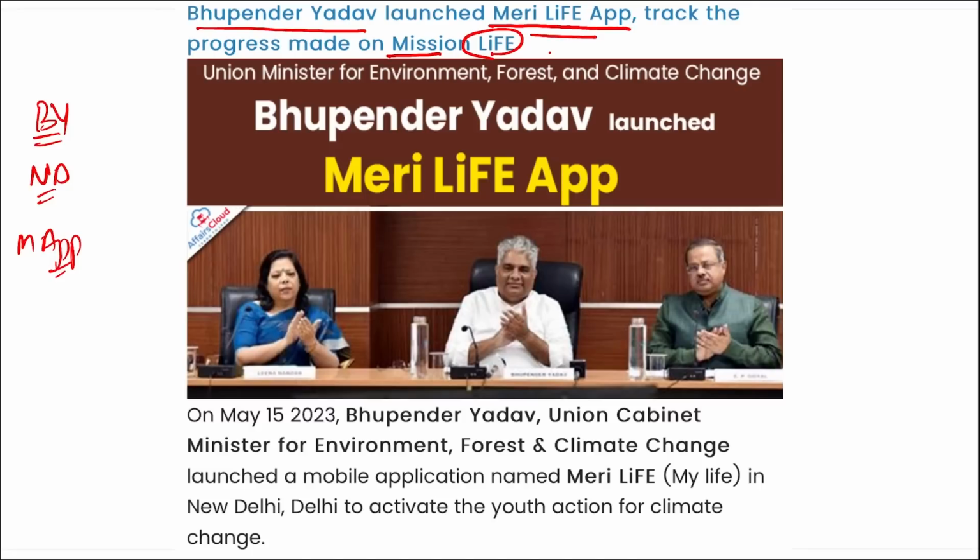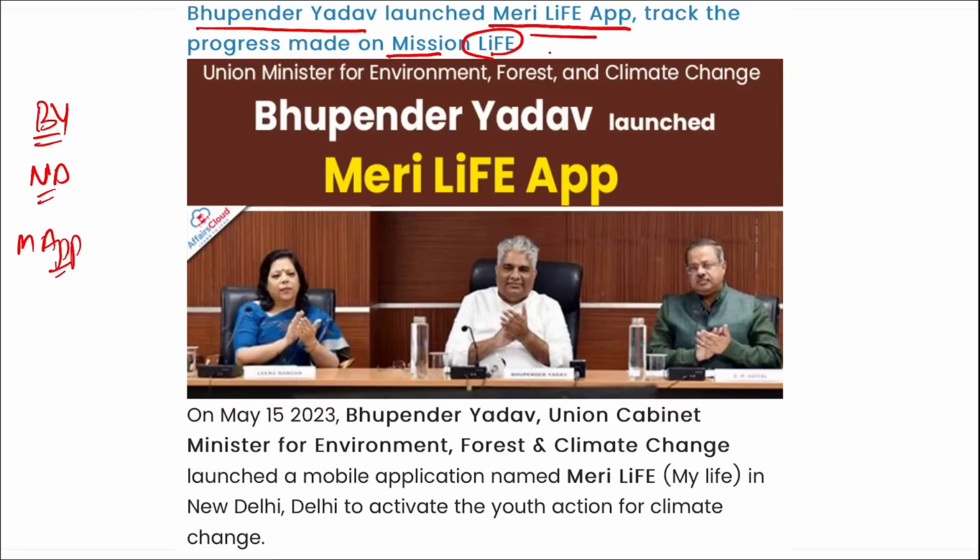Then, if we talk about the portal for life, that is a website for life, the Environment Ministry has developed two dedicated portals for life in order to create a structured reporting format that can track the progress made on the life. Right?